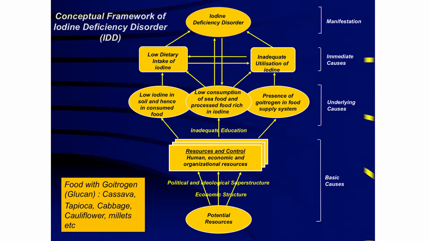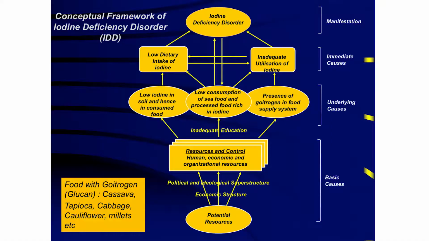And low dietary intake of iodine will happen only in the situation when there is low iodine in soil and the crop produced from this soil is consumed. And another reason is if there is a low consumption of seafood rich in iodine, and also processed food rich in iodine is low consumed in the country.